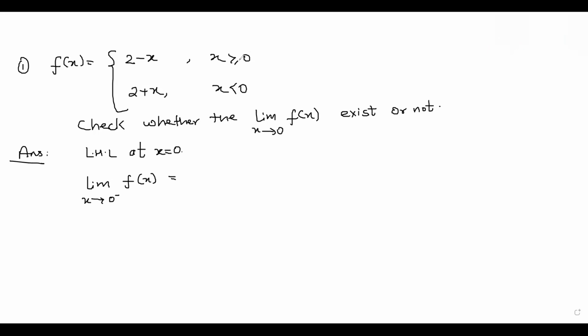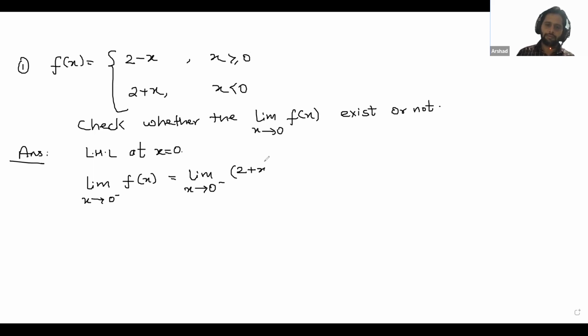Second one. Good. So we will write like this: limit x tends to 0 minus, and f(x) is 2 plus x. Now please remember this step: if you're finding the LHL, then please write x is equal to 0 minus h. So in place of x, you will write 0 minus h.